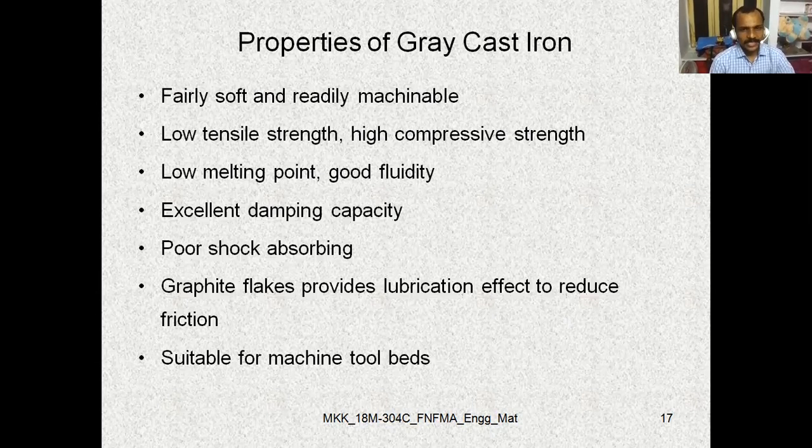So this gray cast iron is suitable for machine tool beds. Coming to the machines, lathe, shaper, slotter, etc. Any of the machines, it is suitable for machine tool beds.